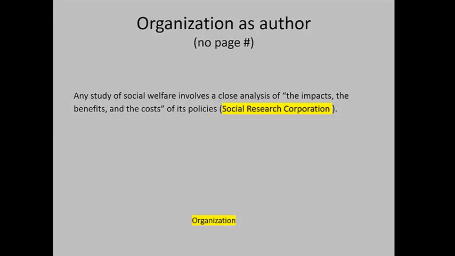And so you just use their name in there. And notice how there's no page number here. Sometimes you find information on the web and there's no page, it's just there. So you wouldn't include a page number unless you actually have a journal or a book or some kind of magazine that you're quoting from. And yep, there it is.